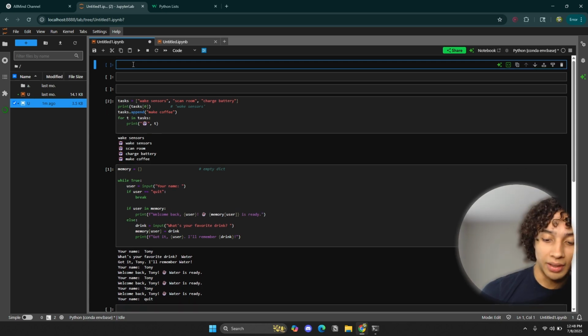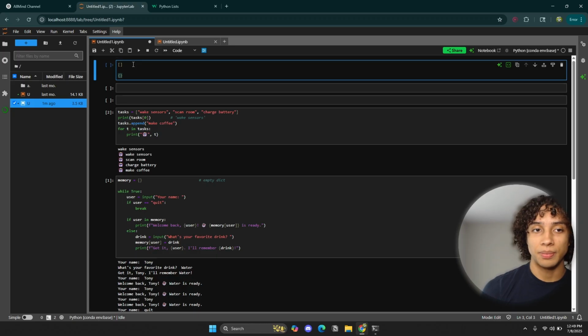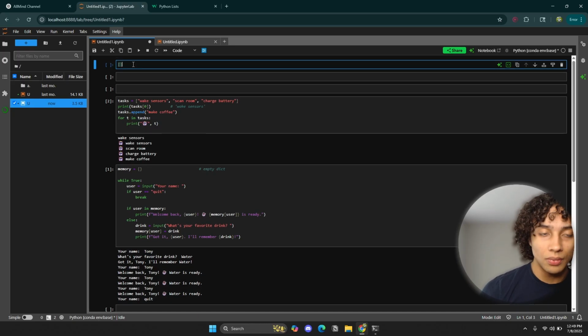So how do you define a list? A list you define with these guys, and a dictionary you define with these guys, the curly brackets. But let's talk about a list first. In a list, you can put stuff, right? I can put anything in a list. I can put a string data type. So this is a string, and I'm putting the string inside the list.